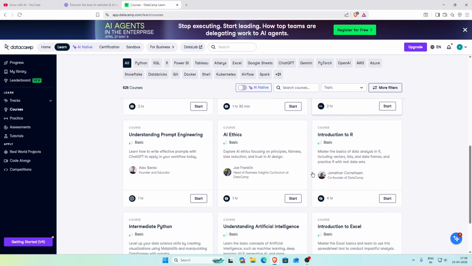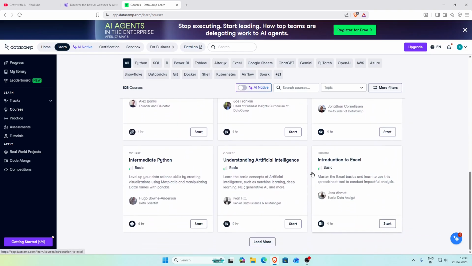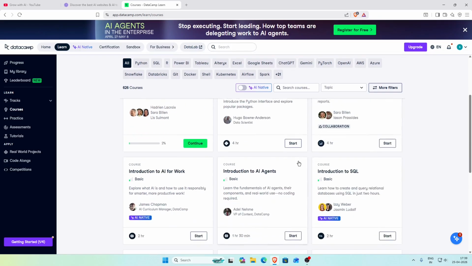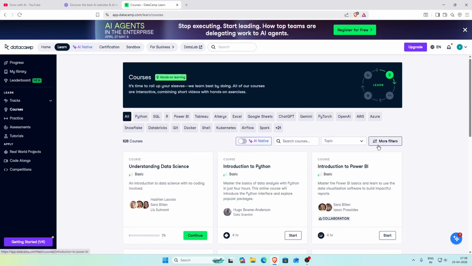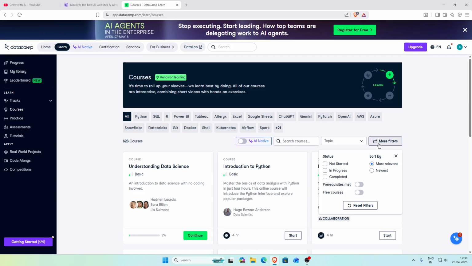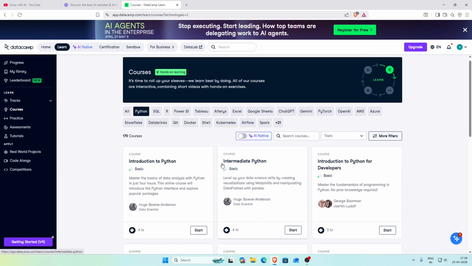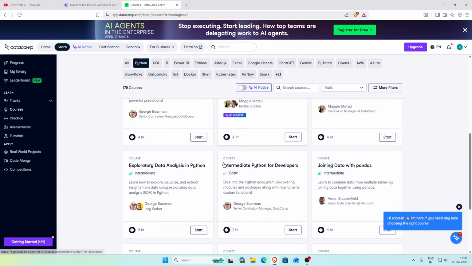So as you can see, there are a lot of courses and at different levels too. These are all basic level courses. You can use more filters and then select more. For example, let's go with courses related to Python. Let's check out the courses related to Python.